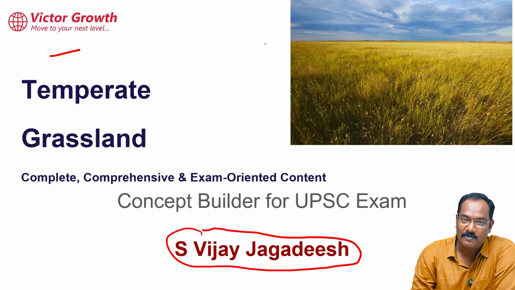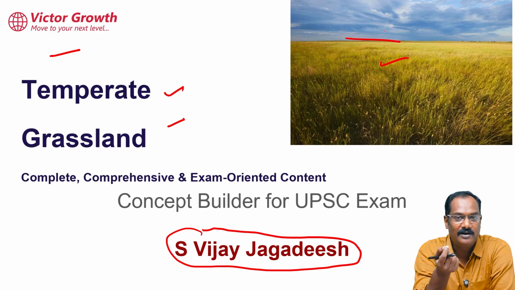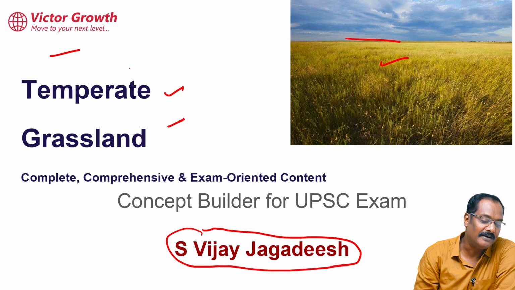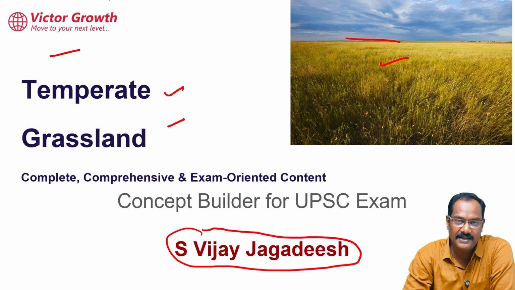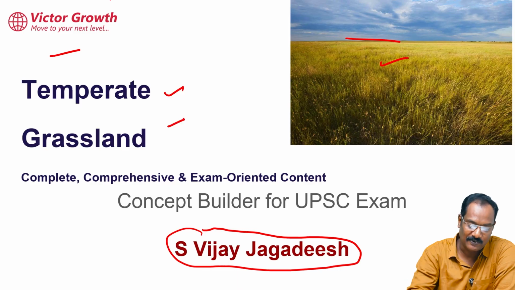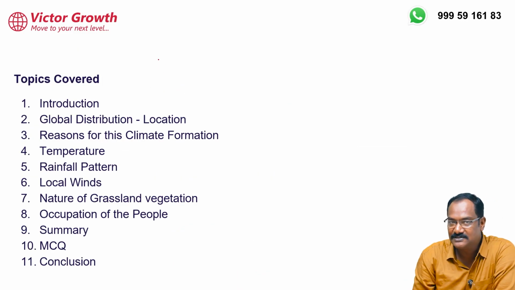So what is the topic? The topic is temperate grassland. You can see in this photo, it is completely grassland. You can't see any type of small tree also. One of the most unique features of this grassland is that it is completely treeless, a complete grassland only.